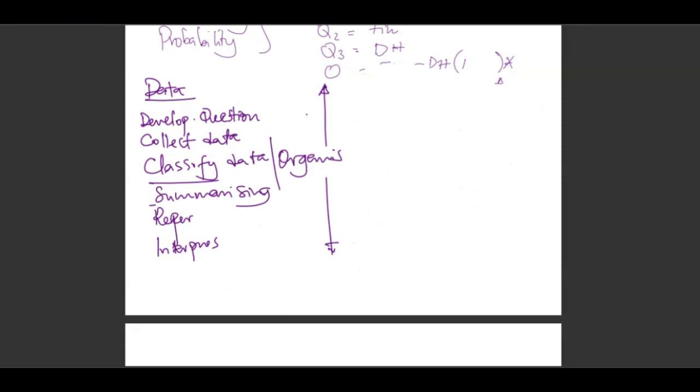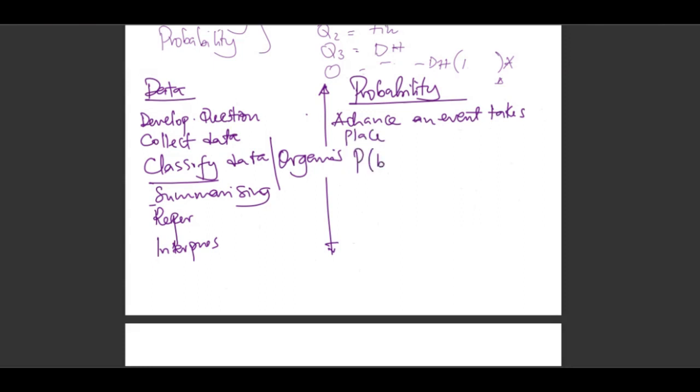All right. This takes me to probability. Probability, we shall always say, is the chance an event takes place. And the formula for probability will always be the sample over the population.